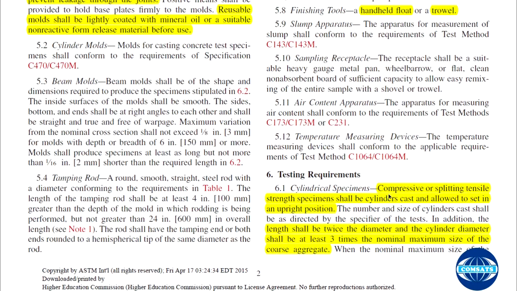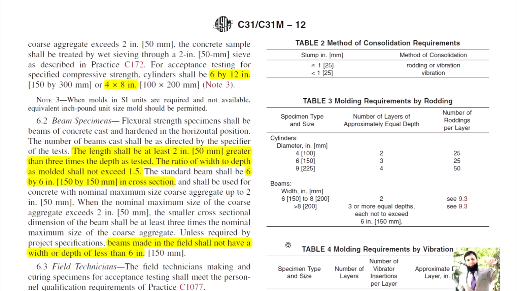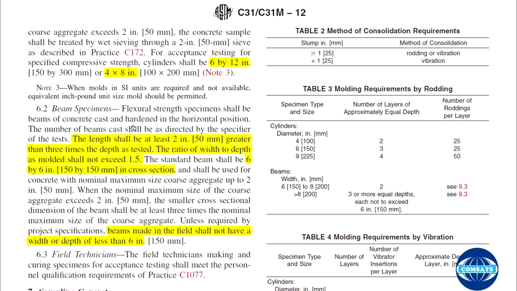Cylindrical specimen. Compressive or split tensile strength specimens shall be cylinders cast and allowed to set in an upright position. The length shall be twice the diameter of the cylinder, and a typical cylinder can be used having dimensions of 6 by 12 inches or 4 by 8 inches. Beam specimen.